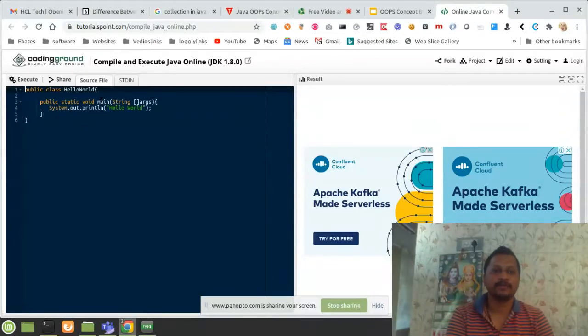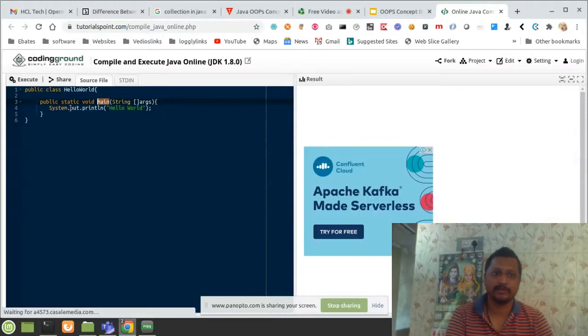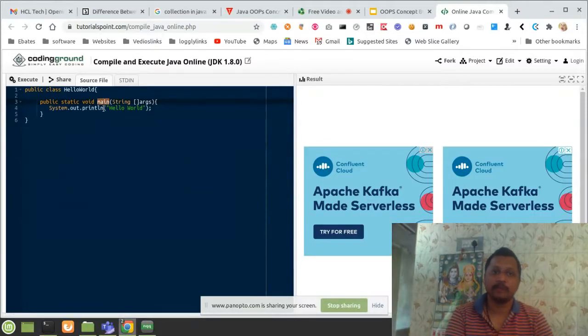To run the class we must have the main method, so I have included main. A Java program can be run by public static void main, String args.